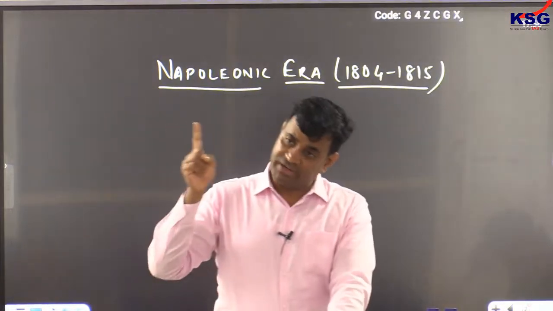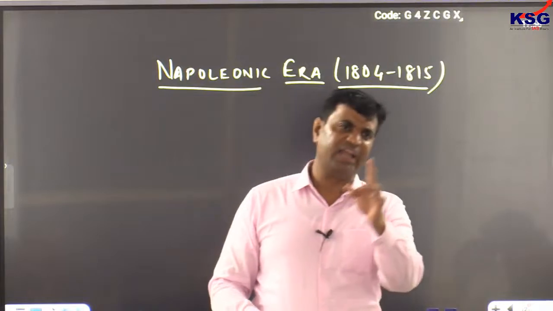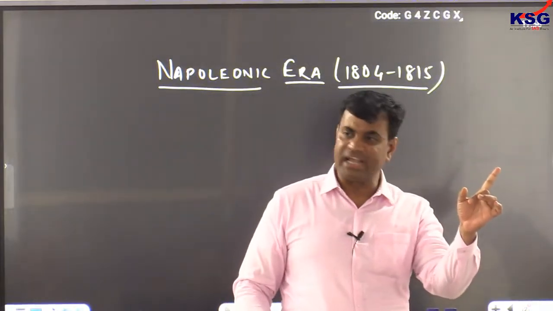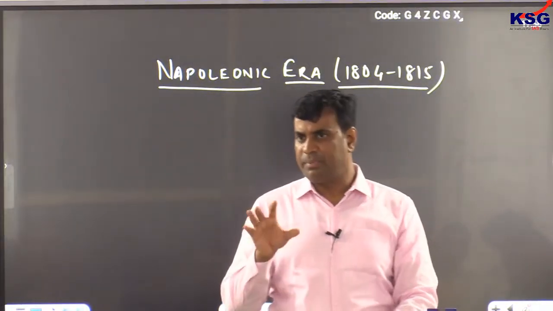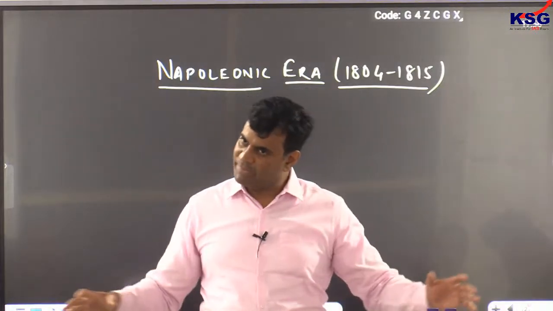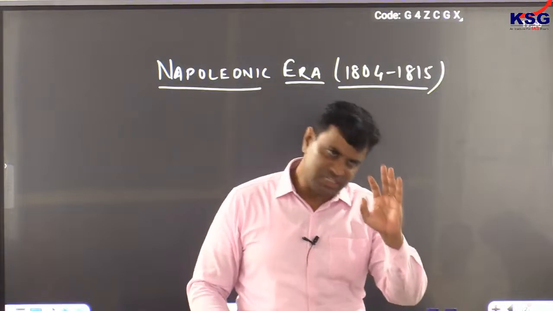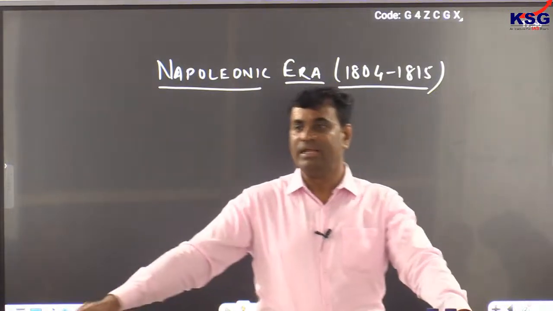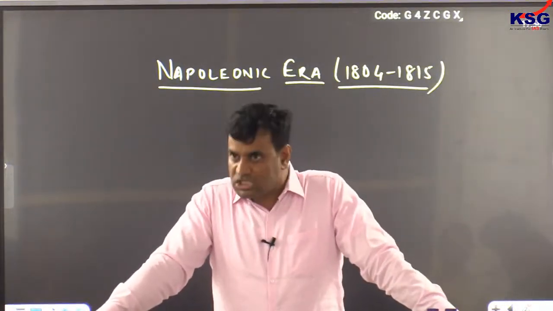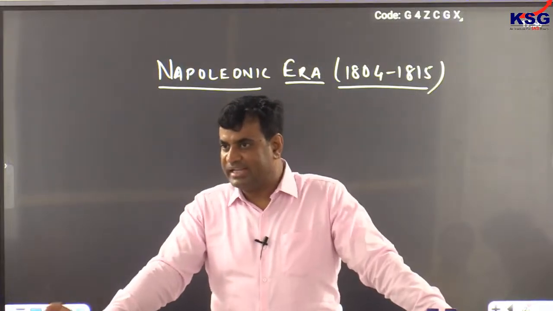After staying for 100 days only, Napoleon again returned back to Paris to regain his power. Led by Austria and Britain, all European powers once again gave a final blow to Napoleon. This final blow to Napoleon was given in the battlefield of Waterloo in Belgium in 1815.